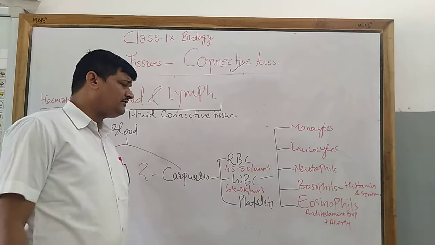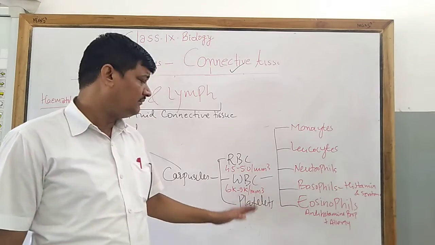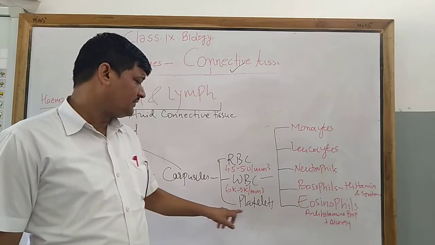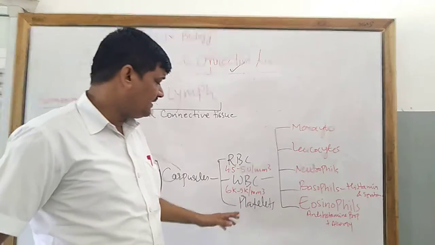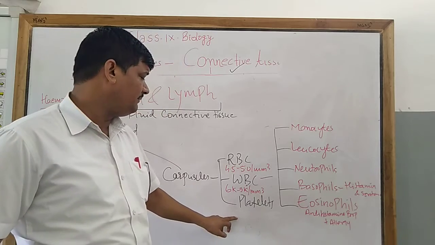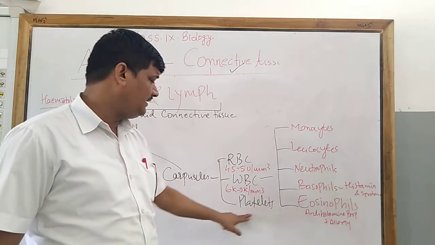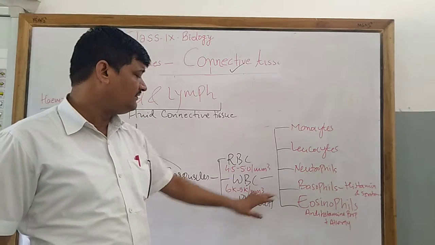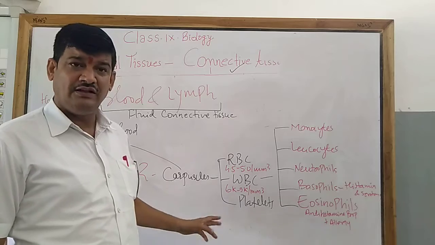It is about 6,000 to 9,000 per cubic millimeter of blood. Secondly, platelets would be in the range of 150 to 2000 per cubic millimeter of blood. So this is the normal range of the blood components, that is the corpuscles, in a healthy person.